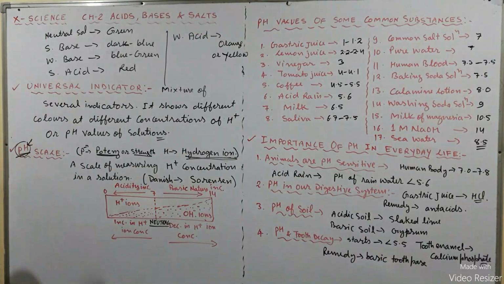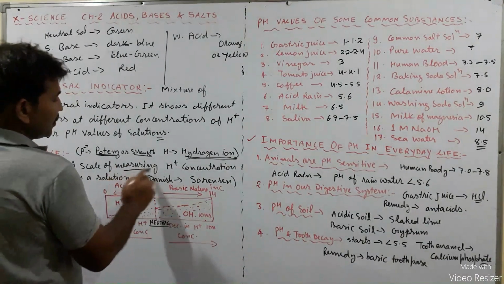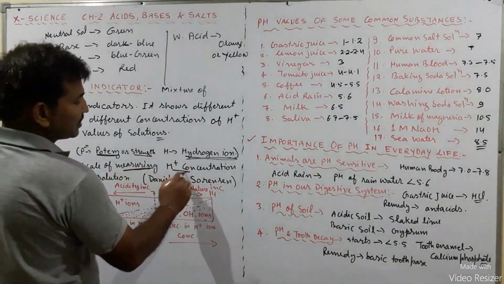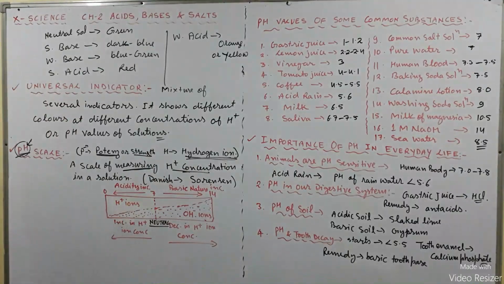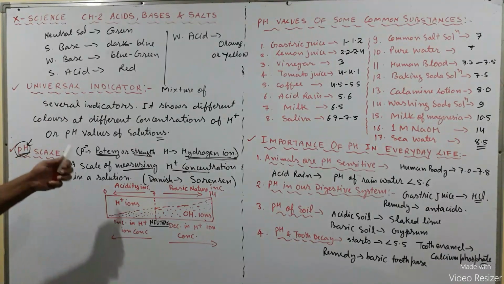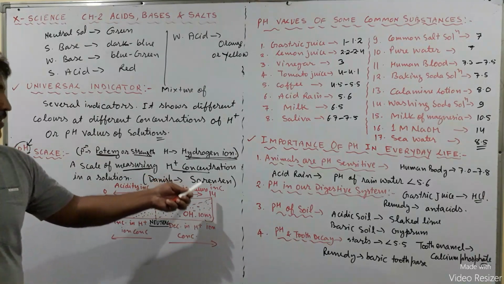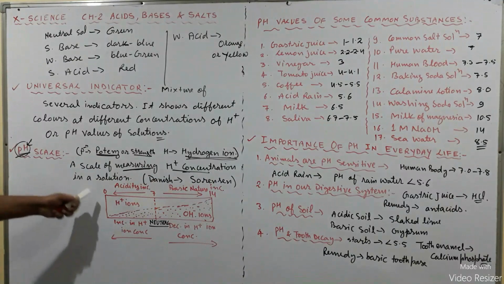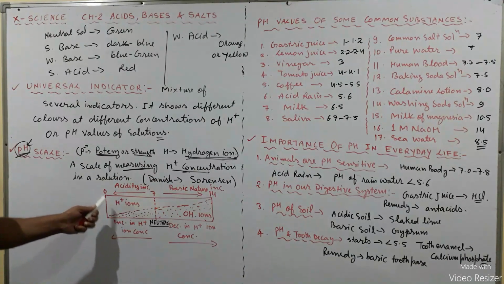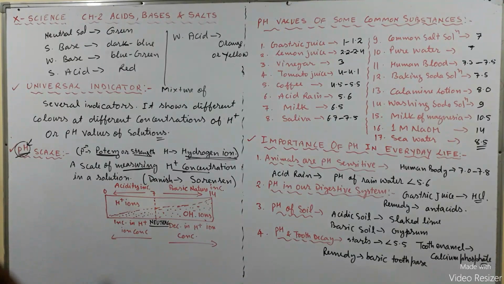That means it is a scale used to measure the H plus ion concentration in a solution. This scale was developed by the Danish chemist Sorensen.